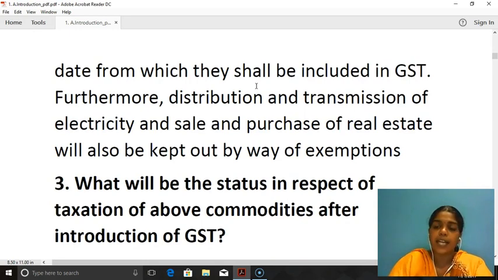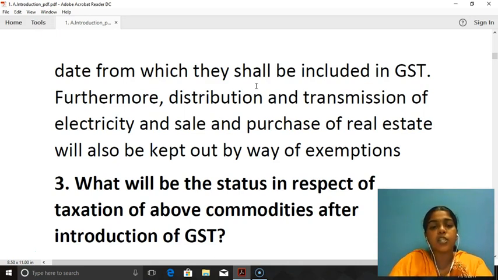As of now, electricity is in the control of every state government. Every state government decides the rate of electricity. Distribution and transmission of electricity is also outside GST. Electricity duty is being levied by the state governments on the electricity. So GST is not levied on electricity.